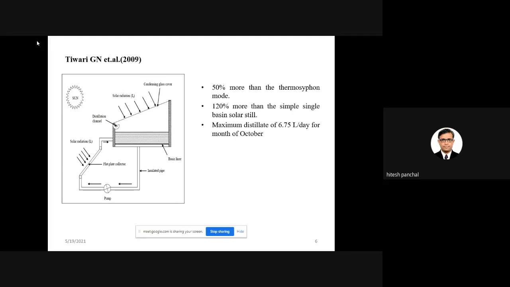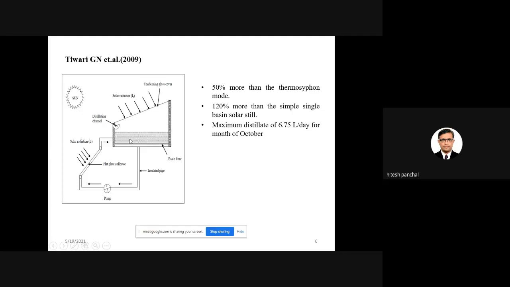To understand the use of the flat plate collector with the solar still, I have put a simple figure here of Dr. G.N. Tiwari sir. You can see a flat plate collector is put, and the flat plate collector will supply hot water to the basin.